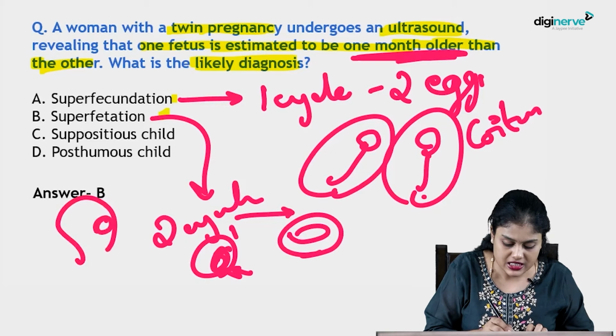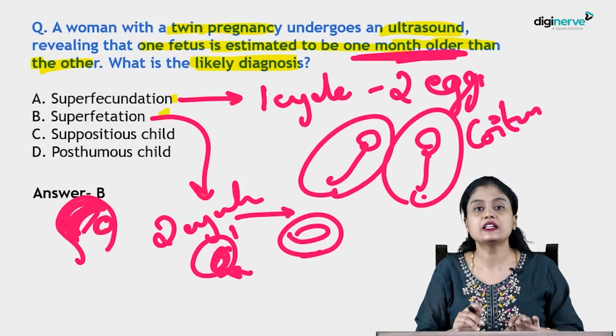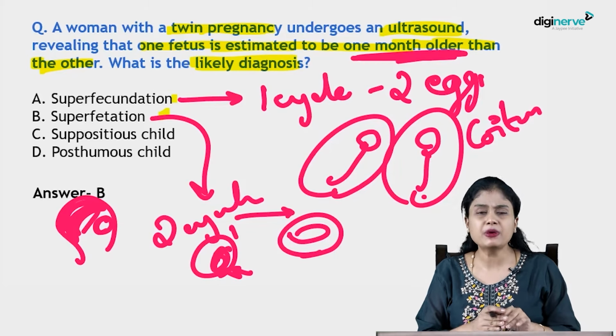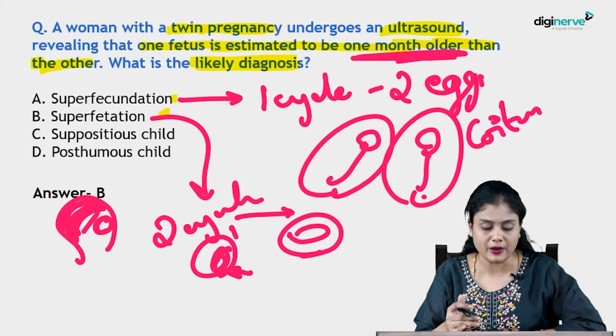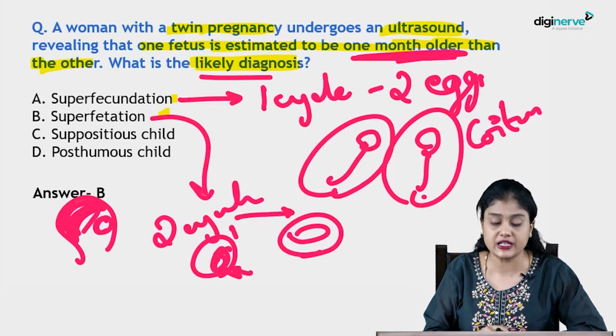Whenever the decidua is still there, the decidual space is not completely obliterated, till then this can happen. Theoretically it can happen as late as up to 12 weeks. Okay, up to 12 weeks. But remember, ovulation itself will be stopped by then. That is why it likely will not happen. If it happens, it is a superfetation.